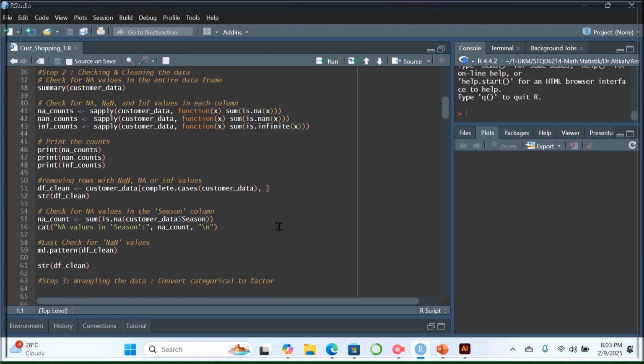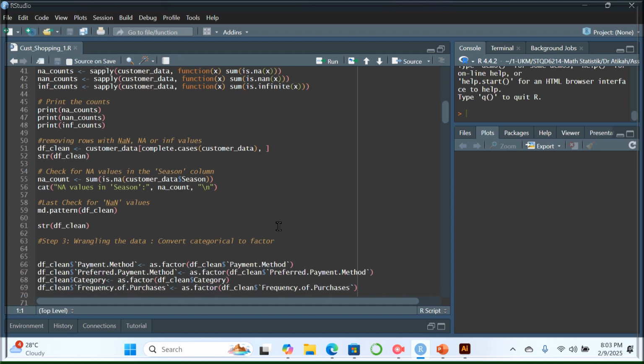I run a check for NA values in every single column and row in the data set. And then I remove rows with NA and null values in the data set. Also for the season column, I check for NA values, using the md.pattern function in library mice. That shows there are no NA values in the data set.